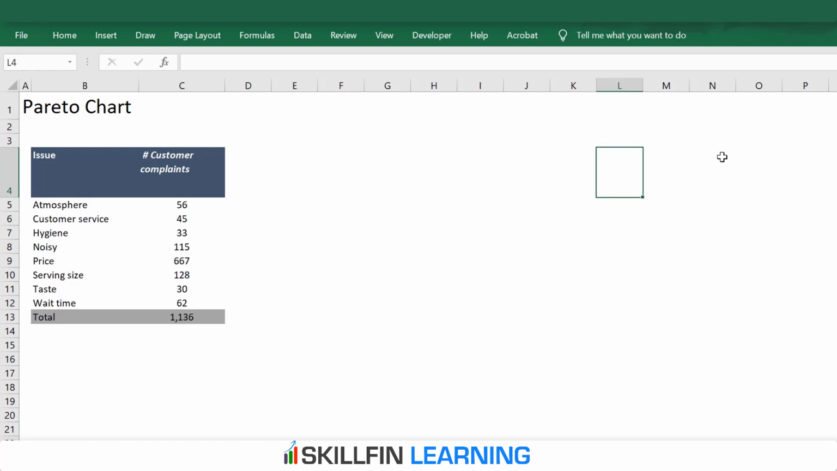The feedback given was around multiple improvement levers which were categorized in 8 broad heads. These heads are summarized here. So the customers said that they have a problem with the restaurant atmosphere. Some said the customer service was poor. Some had problems with the hygiene. Some said it was too noisy. Some had issues with the price. Others with the serving size, taste, and the waiting time.